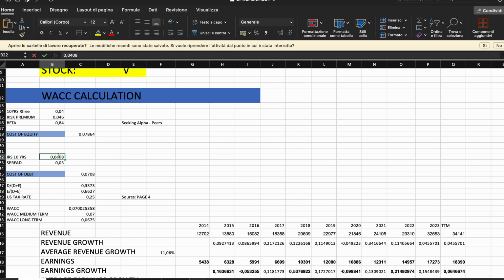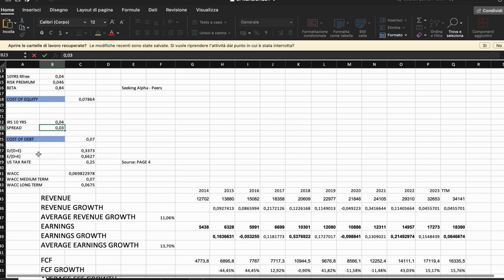Then we take the same interest rate swap and add a spread that I estimate to be around 3%, because of course it's debt, but it's riskier debt compared to the US government debt.